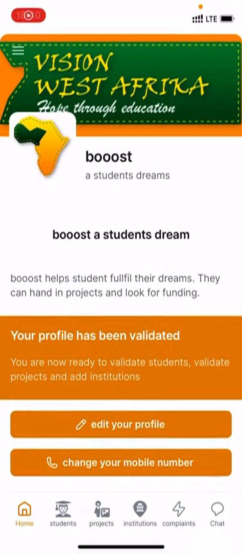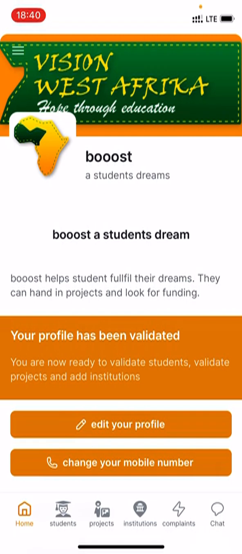Boost is an app that tries to help students raise funds for their educational project. And in order to attract donors to their project, it's important that donors know that students are eager to learn, they have a successful track record, but they also have good reviews or good recommendations. And that's where you as a validator come into play.